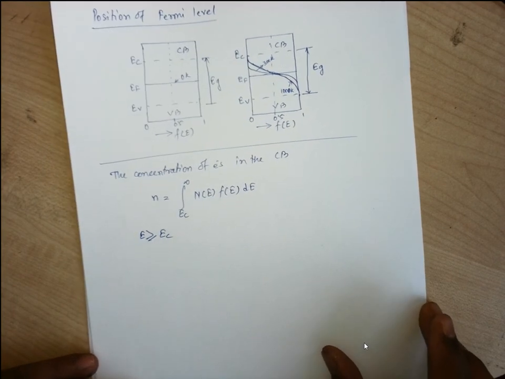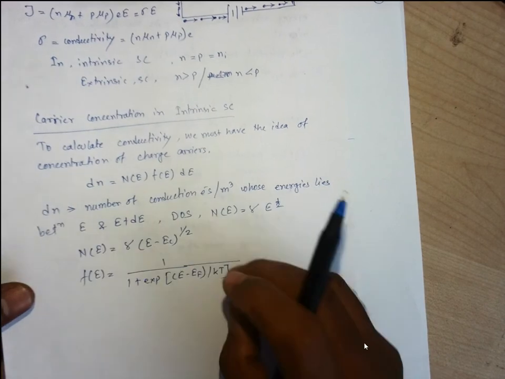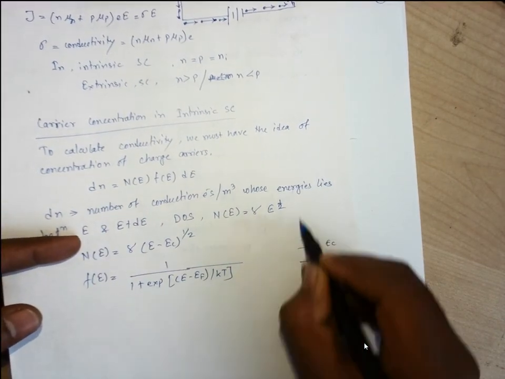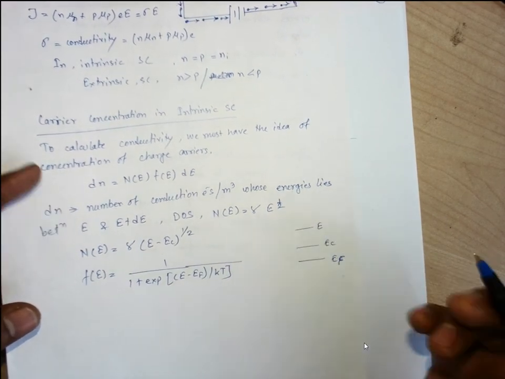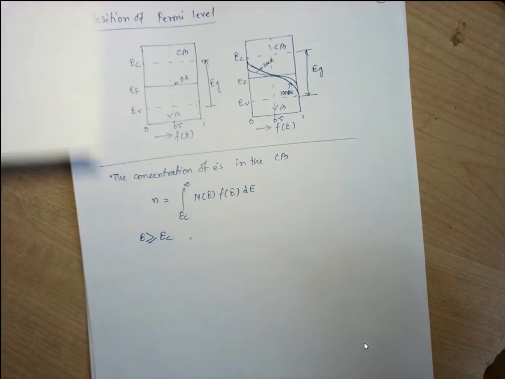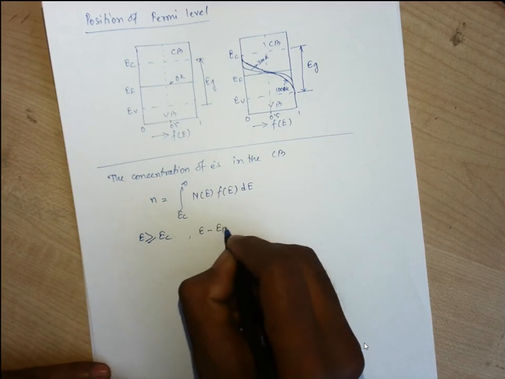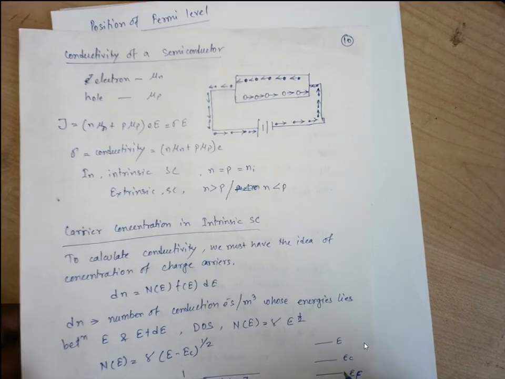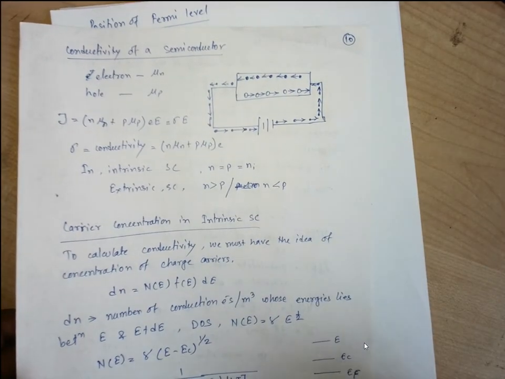For this case, in the Fermi-Dirac distribution function, let us consider this is your EF, this is your EC, and some energy level which is E. So obviously this E minus EF will be positive. It will be greater than or equal to kT, because it is in the higher direction, having a quite higher value compared to EF.